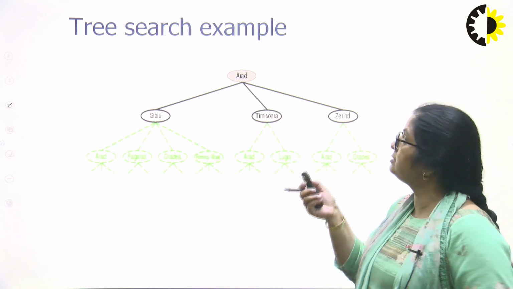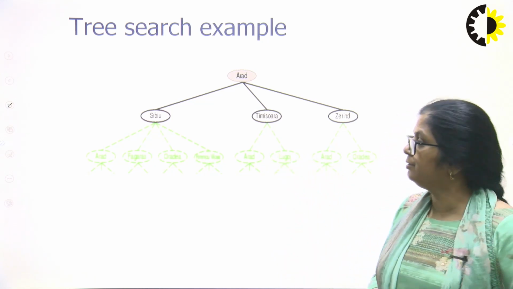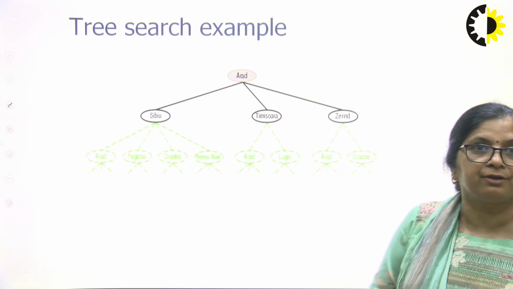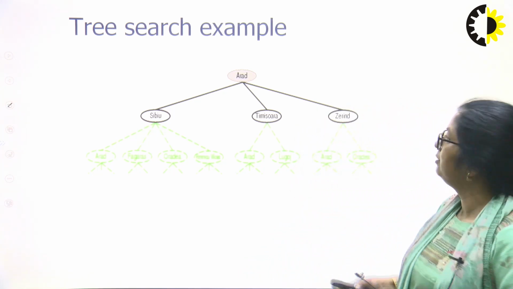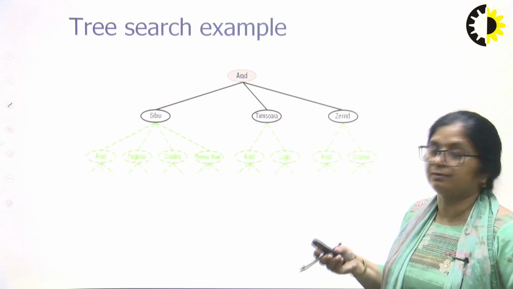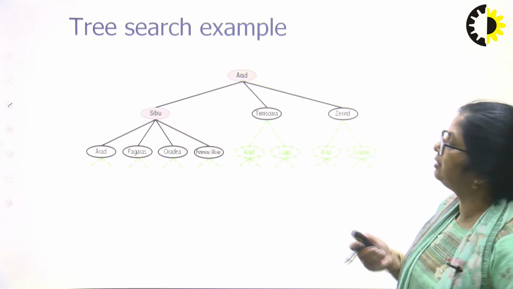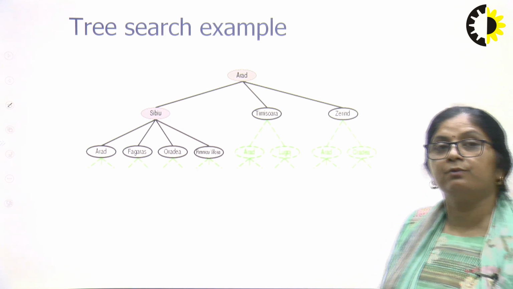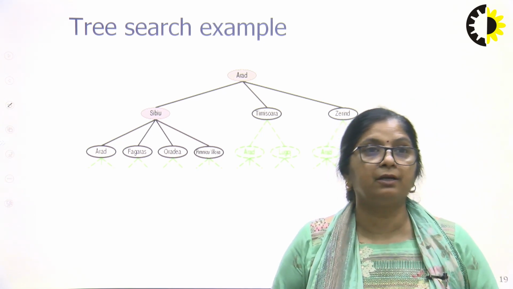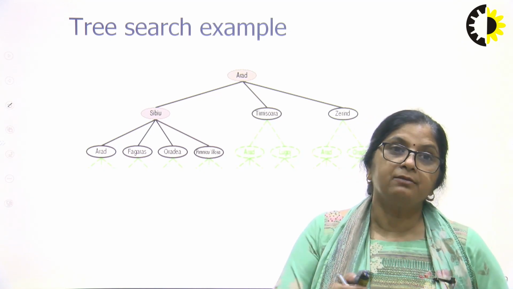Now, the question is, I have 3 options, Sibiu, Timisoara and Zerind. What action will I take? What will be my next action? Which direction will I move? That depends on the strategy. It may be Sibiu, Timisoara or Zerind. It depends on what strategy we take.